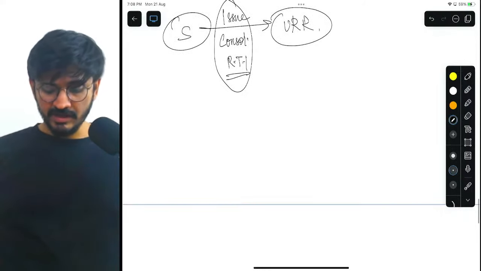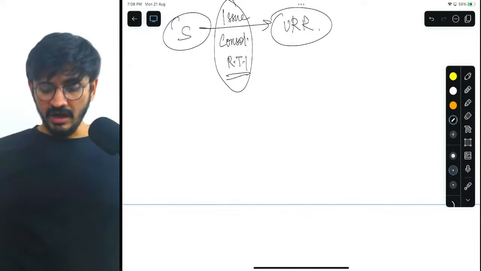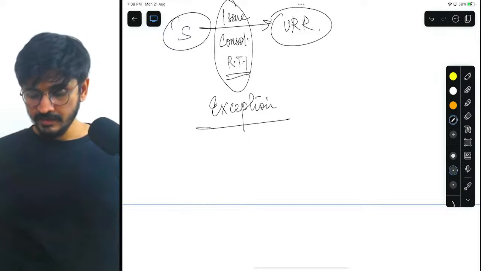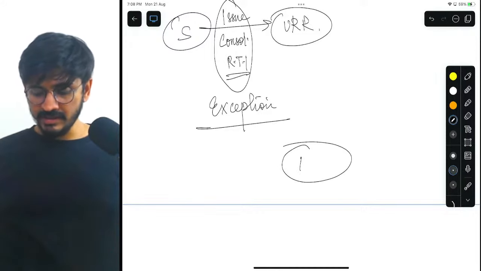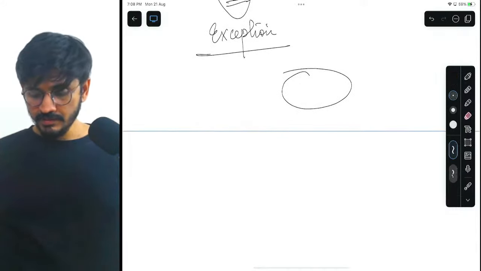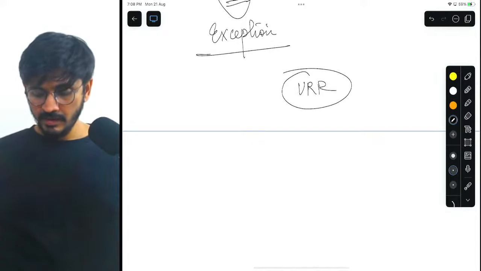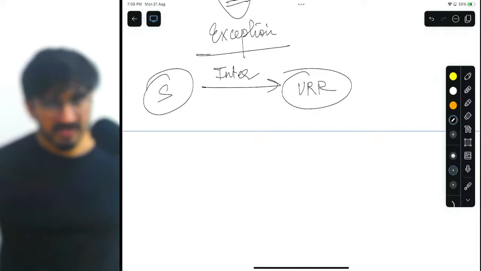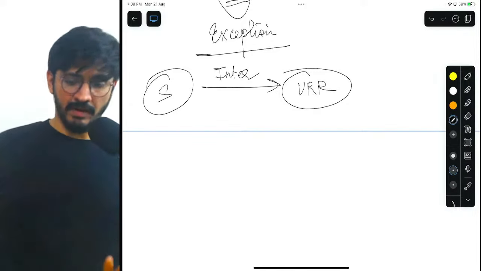But understand, my dear friends, if your recipient is unregistered and the supplier makes a supply, but which supply is this? Interstate supply.